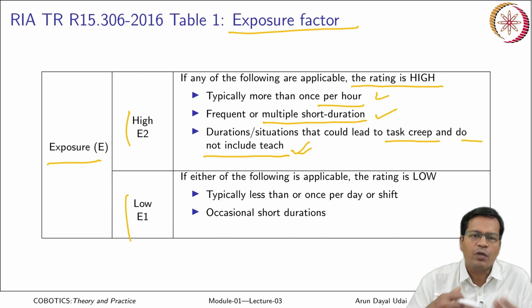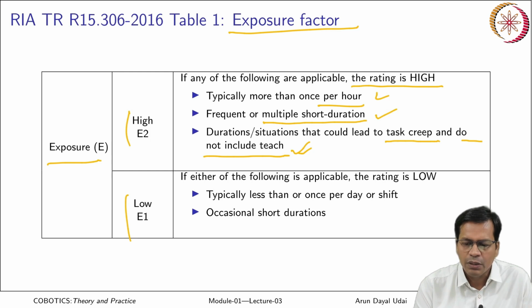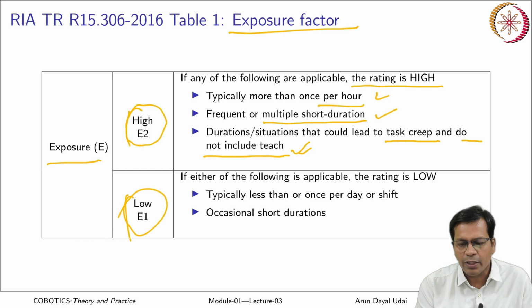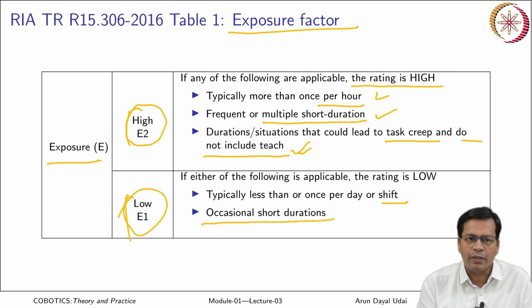Teaching people get involved for a longer duration. So, all these are considered as high exposure, right. A low exposure could be either of these, typically less than once per day or a shift. Occasional short duration is okay. So, this is considered as low exposure, right.